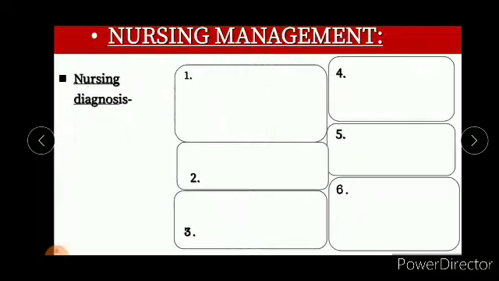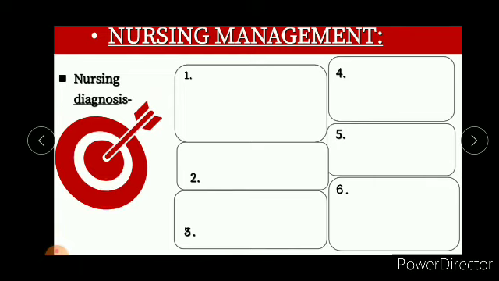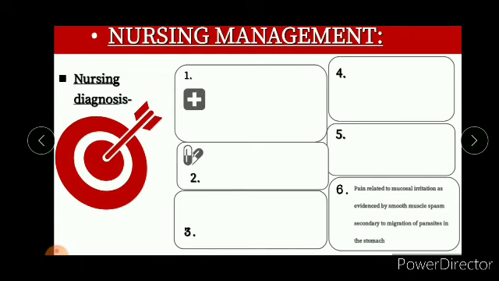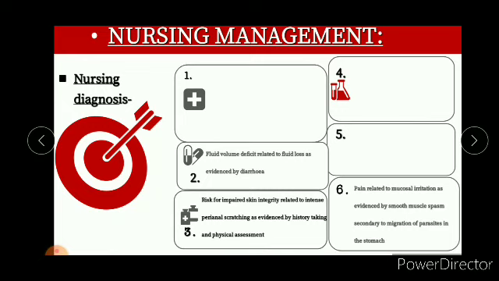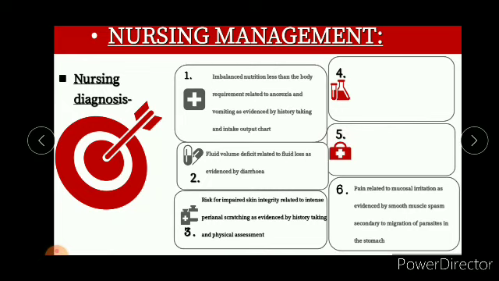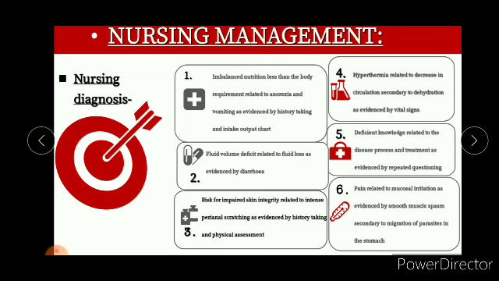And then coming to the most important part, that is nursing diagnosis. So I have prepared these on the basis of diagnosis priority-wise. First of all comes imbalanced nutrition less than the body requirement related to anorexia, vomiting as evidenced by history taking and intake output chart.